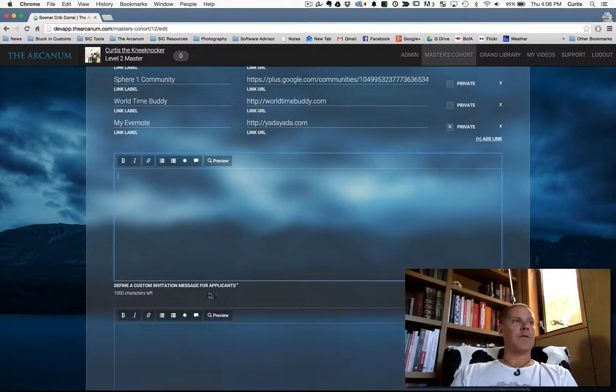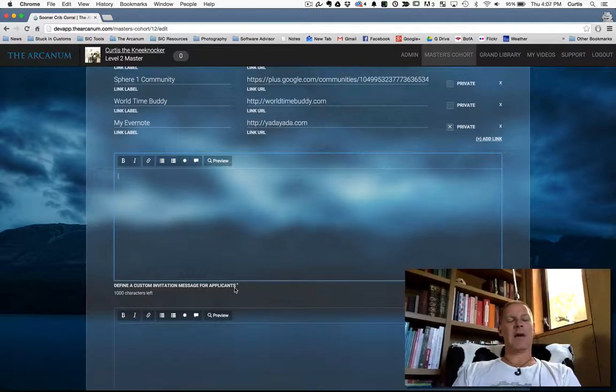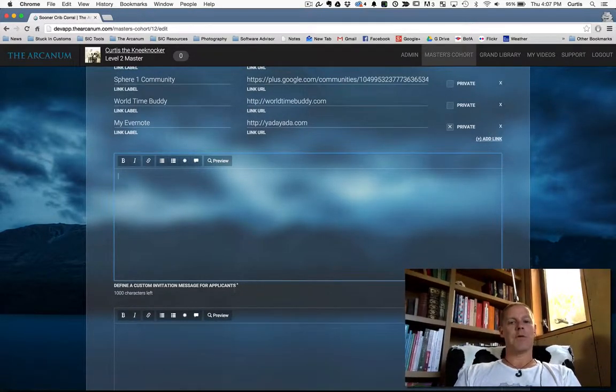Now the next one is define a custom invitation message for applicants. Now if you've never heard of this field, it's not a surprise even though it's existed. It's been hidden in a bad spot on the master profile page. Now, we've moved it over here, so some of you have existing content. But anything you type here, and you can use this fancy markup, will be included in the email invitation for new applicants.